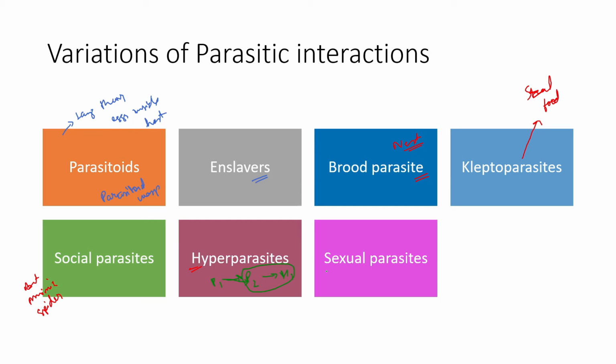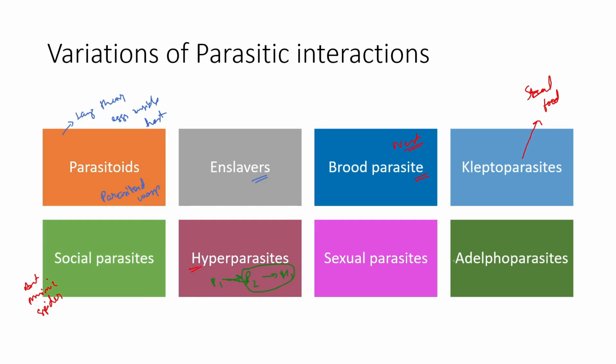Okay, then there are sexual parasites. A good example is the anglerfish. Then there is adelphoparasite. Adelphoparasites are the parasites which feed on their siblings. Okay, so the host and the parasites are related, and that is called adelphoparasites.